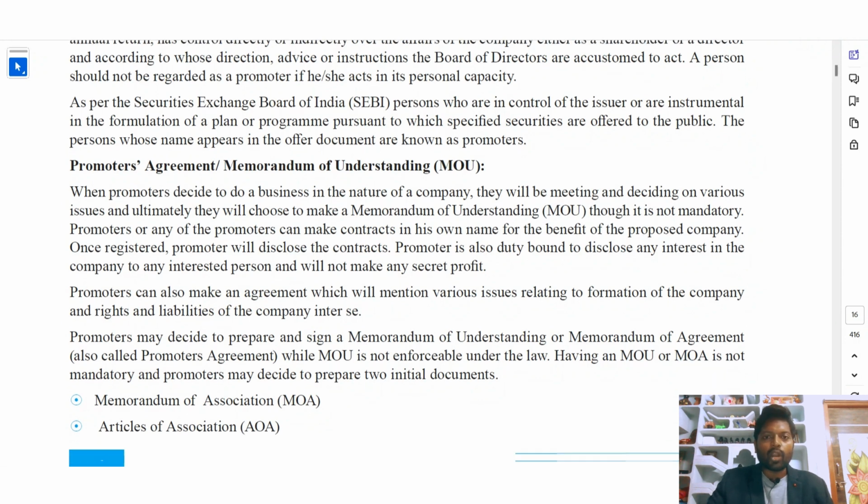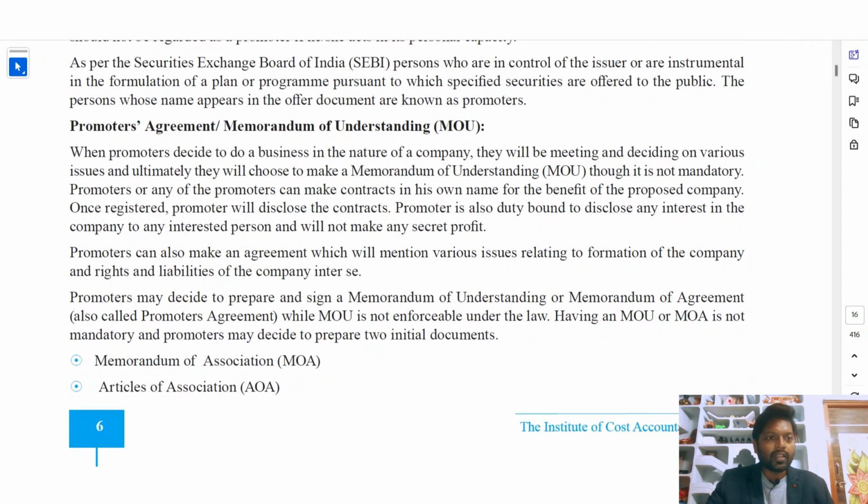Promoters' agreement or memorandum of understanding: now we are going to learn. When promoters decide to do business in the nature of a company, they will meet and decide on various issues, and ultimately they choose to make a memorandum of understanding, though it is not mandatory. Promoters means the first persons who start the company. When they decide to do business in a company format, they create a memorandum of understanding, even though it is not mandatory, for their own sake.